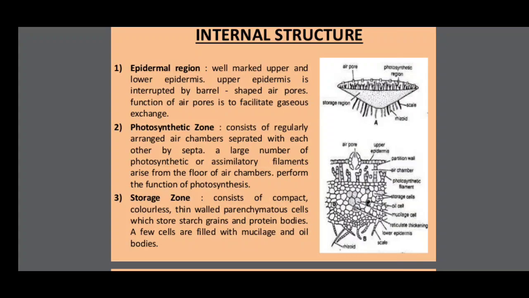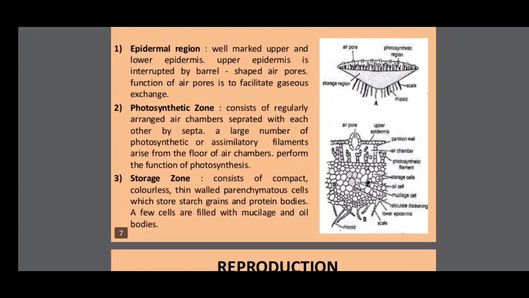So in the photosynthetic area, we can see so many chambers. Each chamber is separated by the septa. At the base of every chamber, there are some filaments arising from the bottom side. These are the photosynthetic cells. They do photosynthesis. That's why we call it the photosynthetic region.